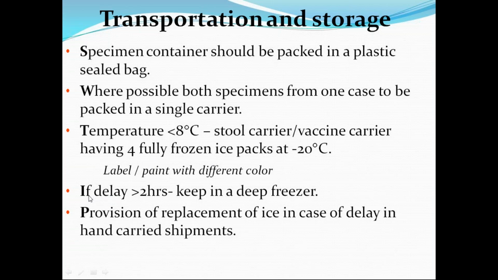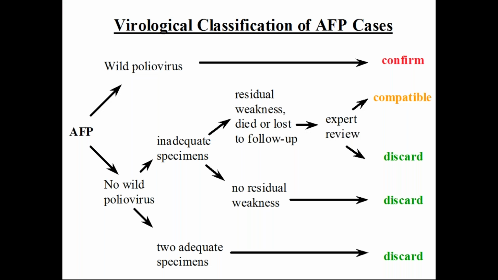If stool has to be delayed for transport, it should be kept in a deep freezer. Provision for replacement of ice in case of delay, and carrier shipments, all should be there. That's what is called the reverse cold chain, which should be maintained to transport the stool sample from the patient to the laboratory.